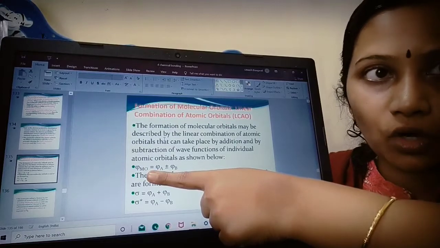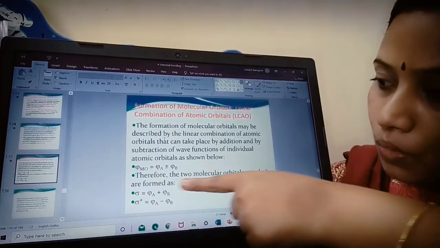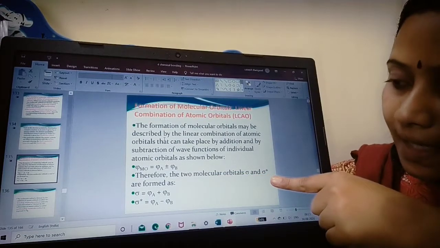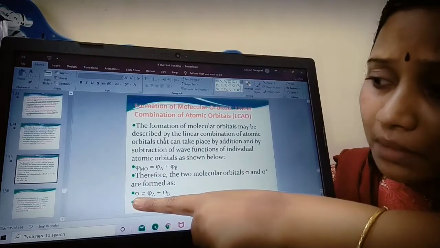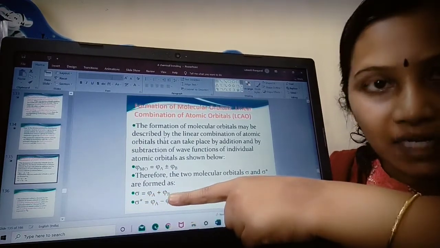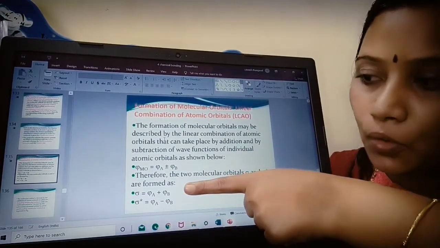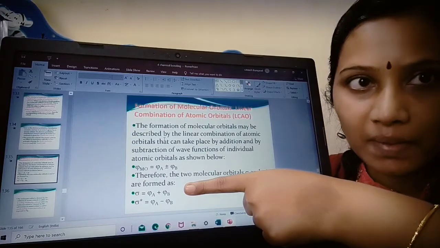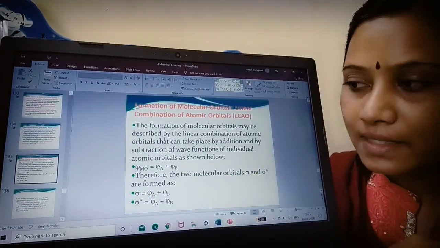This is the molecular orbital which is formed by the combination of these two atoms A and B. So the two molecular orbitals I can represent as psi and psi dash. This is nothing but your bonding orbital, where there is an addition, and this is the anti-bonding orbital, where there is subtraction. As I told you, in bonding, energy is less, so stability is more. In anti-bonding, energy is more, stability is less.